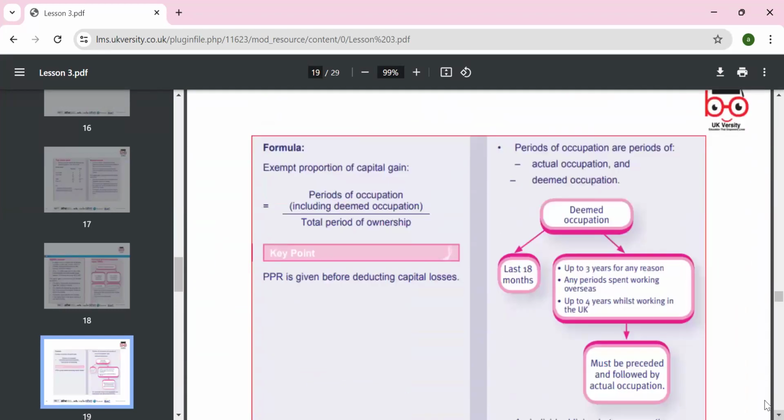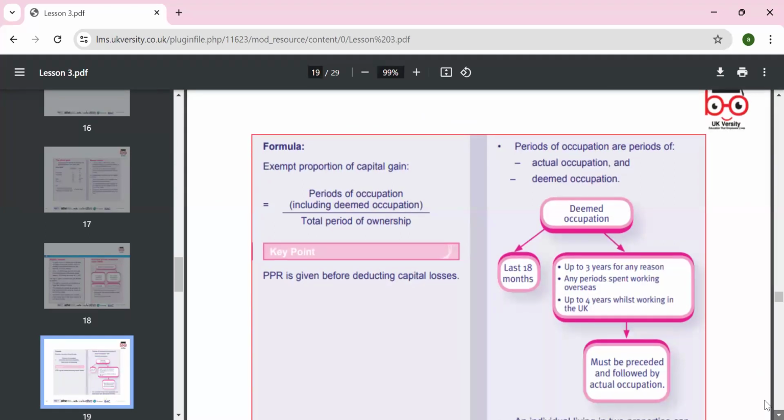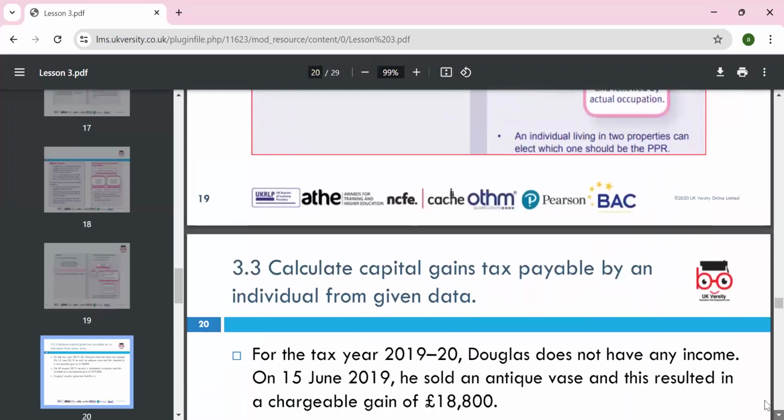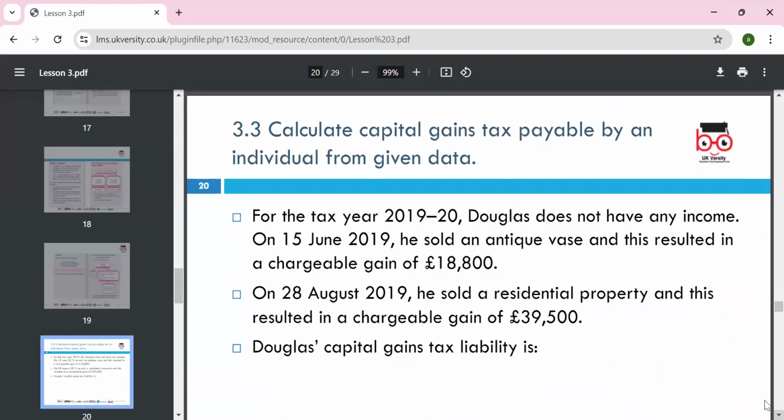The period of the occupation in the dwelling, and we can look at the total period of ownership of the share. The occupation is the last 18 months, or 3 years, and up to 4 years if working in the UK. These are the periods we can look at to apply. Okay, calculate the capital gains tax for the individual from the given data.